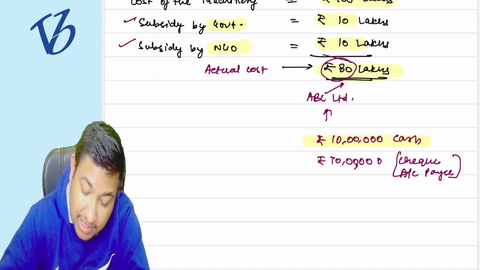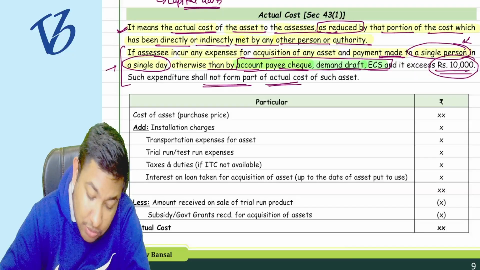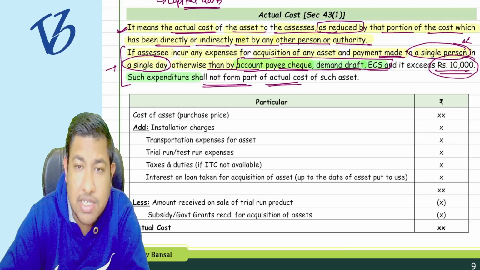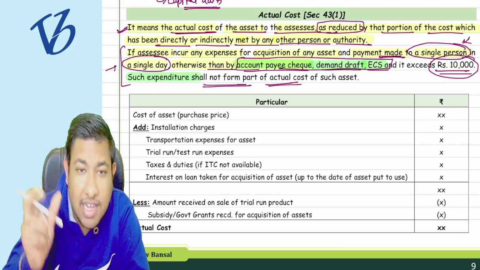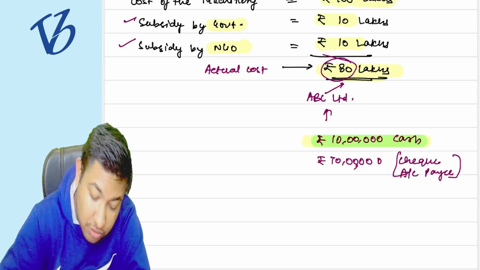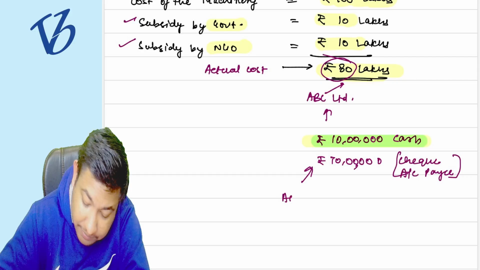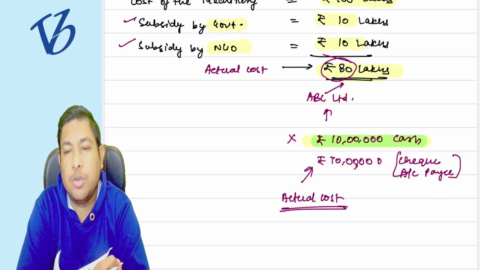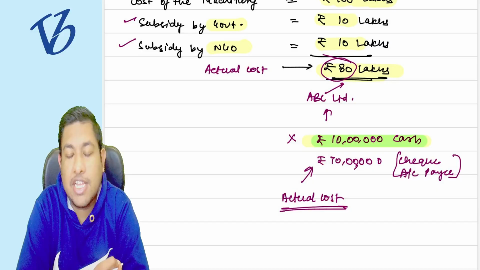I have paid 10 lakh rupees in cash, so it will not be allowed as such expenditure. That means the 10 lakh rupees shall not form part of the actual cost. For me, the actual cost is going to be only the 70 lakh rupees. This 10 lakh will not be part of the actual cost because it is not as per the provisions.